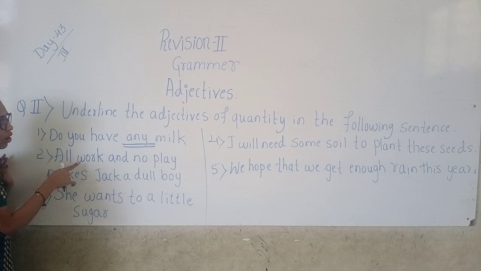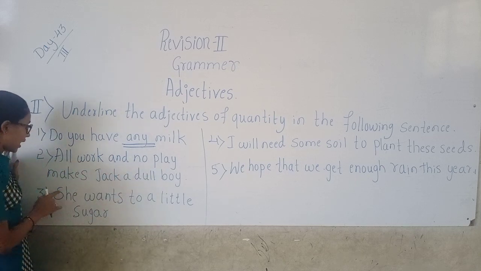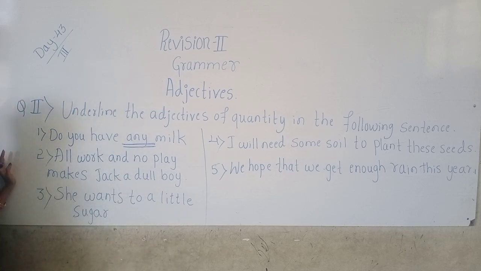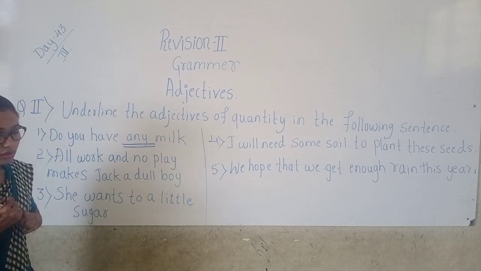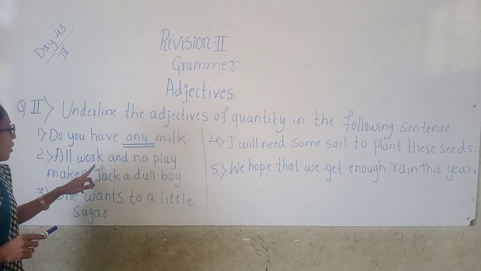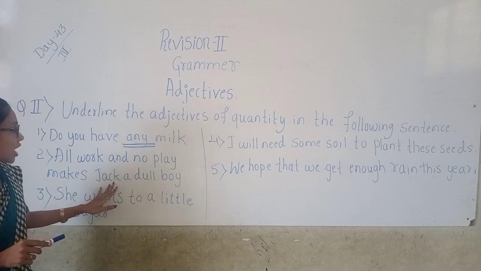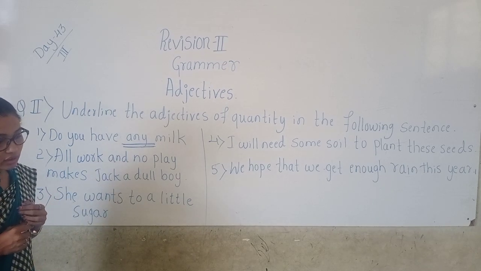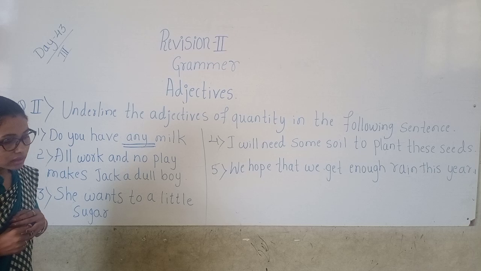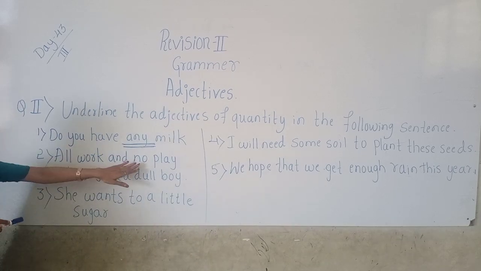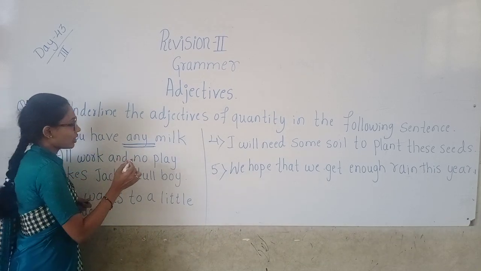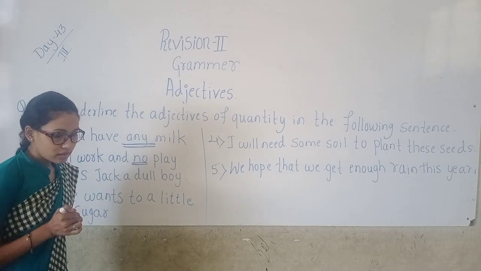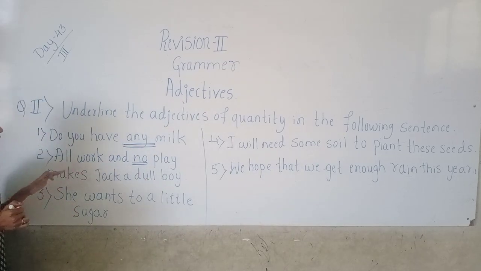Next one is, all work and no play makes Jack a dull boy. So which is the adjective of quantity here? Yes, no play. See, no is here quantity. And all work.